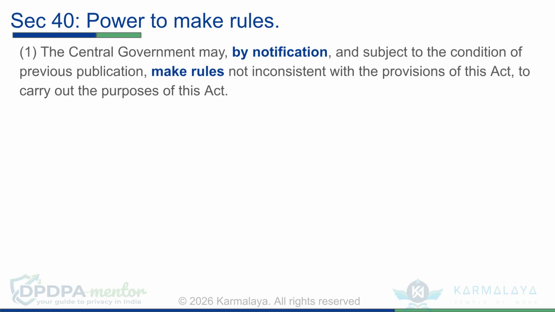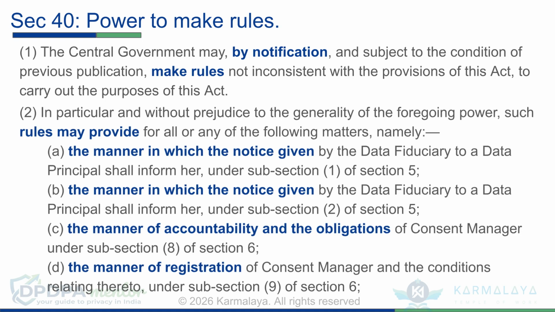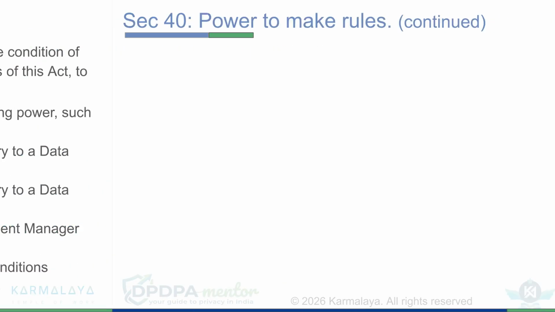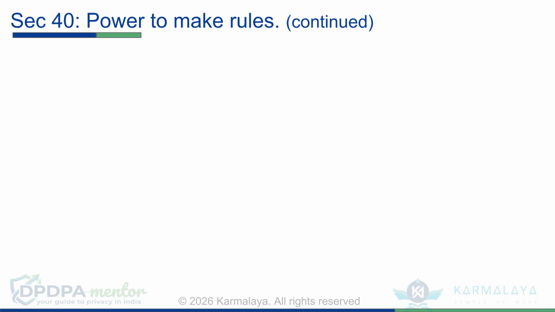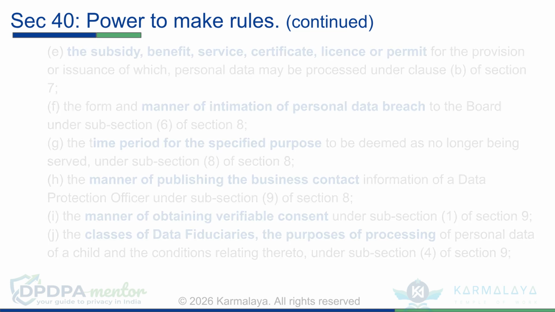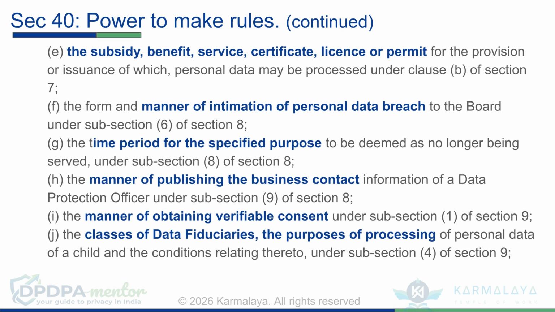Per subsection 2, these rules must be consistent with the Act and may address the manner of notification, accountability, and registration of consent managers, among other matters. Continuing with subsection 2 of Section 40, the power covers rules on subsidies, intimation of personal data breaches, the time period for specified purposes, and the manner of obtaining verifiable consent.